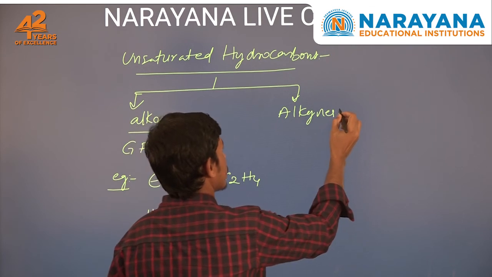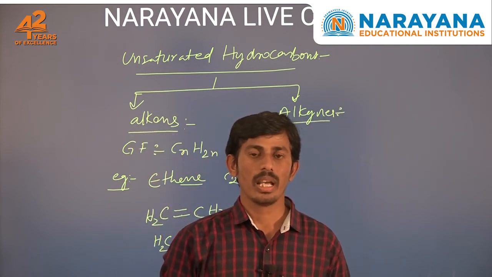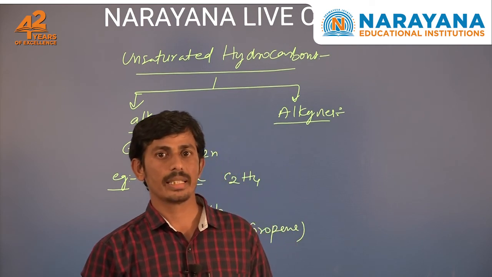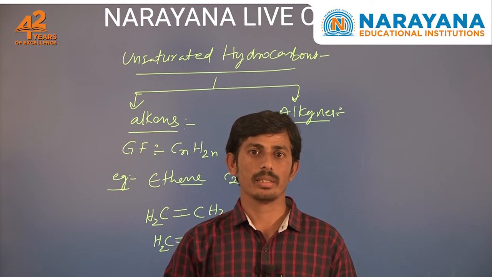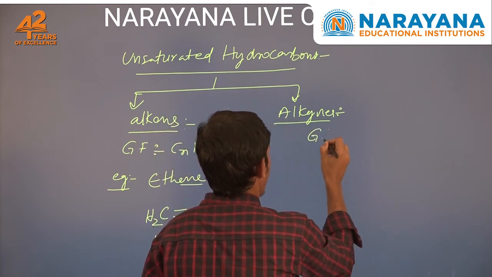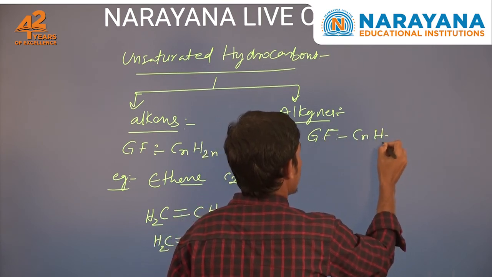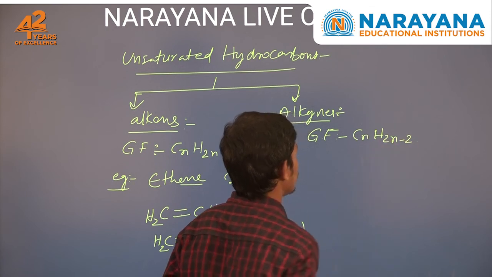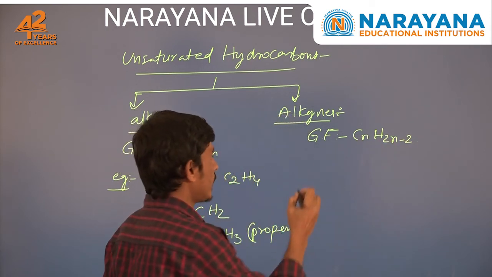Next, alkynes. An alkyne is an unsaturated hydrocarbon in which 2 carbon atoms are connected by a triple bond. The name of an alkyne ends with yne. The general formula of alkyne is CnH2n-2. n is the number of carbon atoms. Let us see an example.